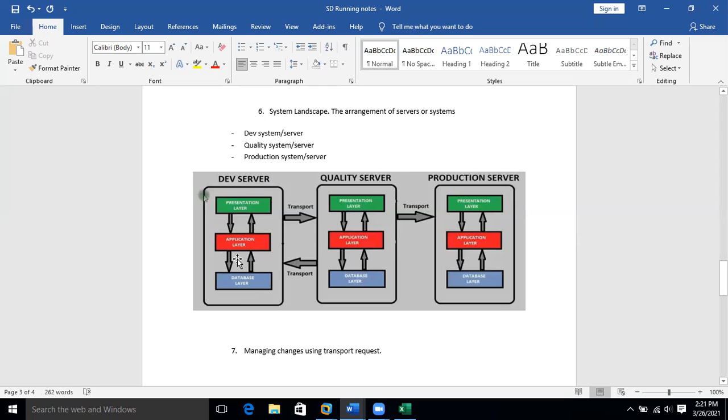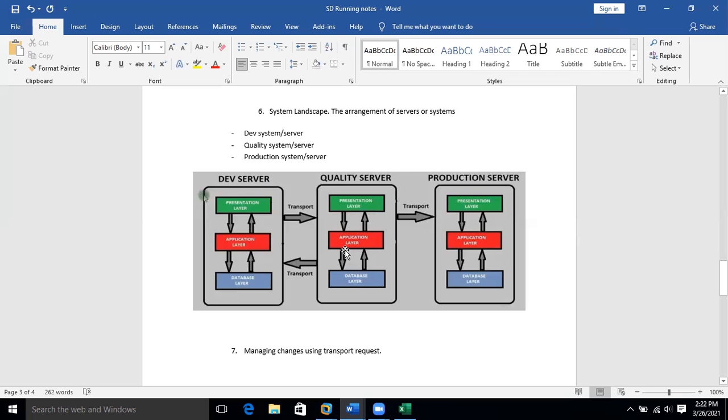Once the developer feels that it is okay, then he moves changes to the quality server. Quality means your quality assurance server, where there will be a separate team to test whether it is working as expected or not. They'll try all the ways to test it, not one or two ways, all the ways,